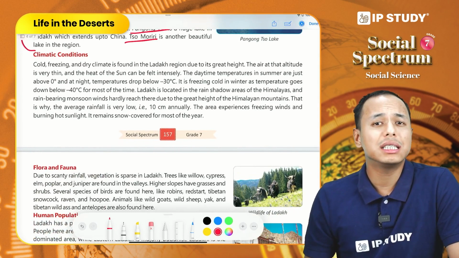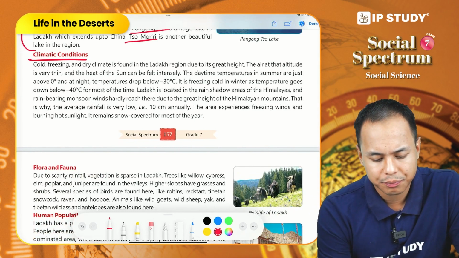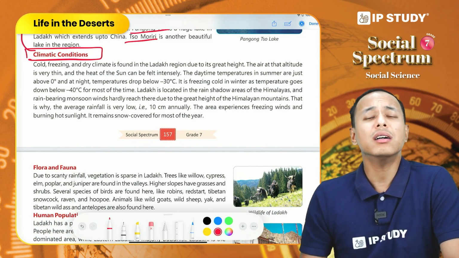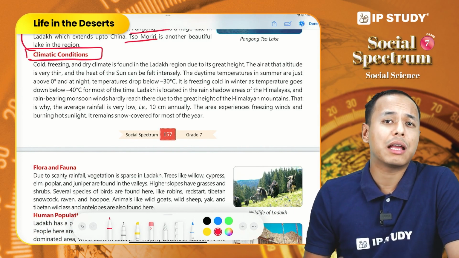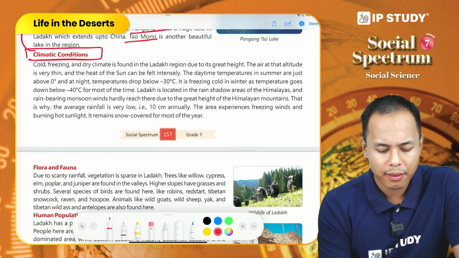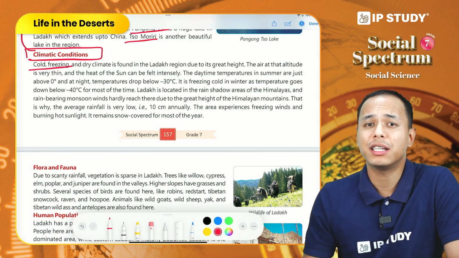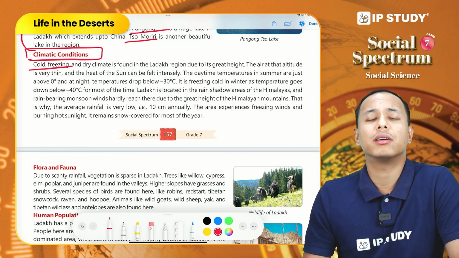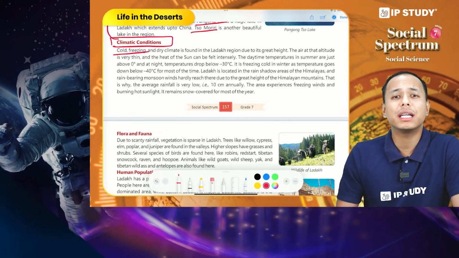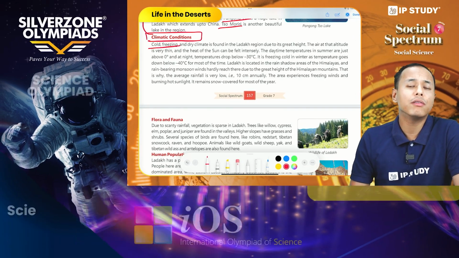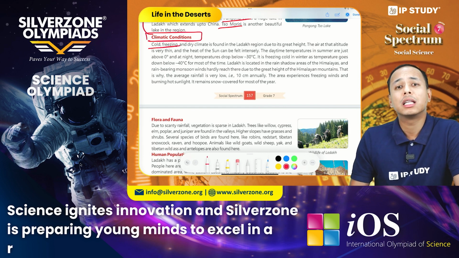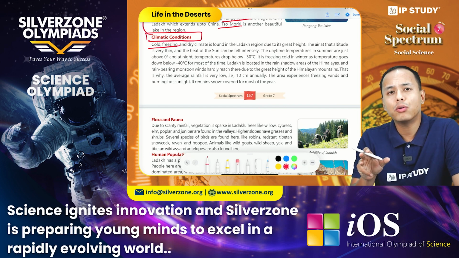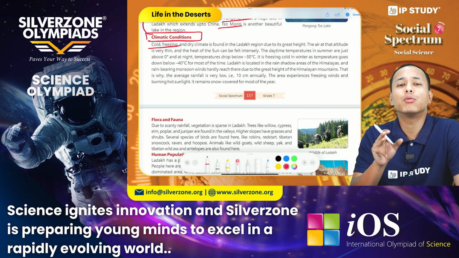Now let us discuss the climatic condition of Ladakh. Being a cold desert, Ladakh's climate is very cold, it is freezing and it is very dry. Another reason for being dry is that Ladakh is located in the rain shadow region of the Himalayas. As such, the rain bearing clouds, the monsoon clouds, do not reach Ladakh.